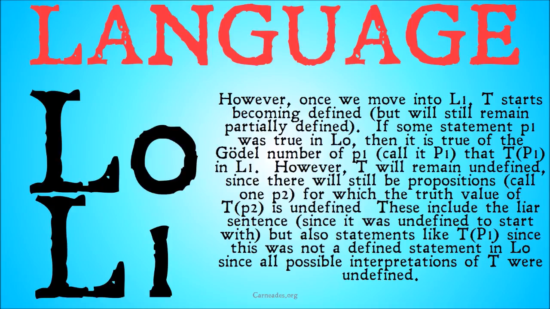since all possible interpretations of T were undefined. So basically, if you want to find out if T some statement in L1 is true, all you have to do is look at that some statement in L0. If that statement in L0 was true, then T, that statement in L0, in L1 is true. If that statement was false in L0, then T, that statement in L1, is going to be false. If that statement was undefined in L0, which includes things like the liar sentence, but also statements in L0 that include T, then T, whatever that statement is in L1, will still be undefined.